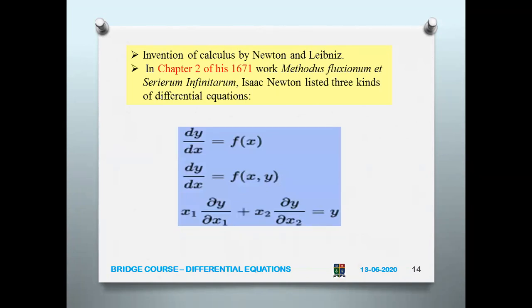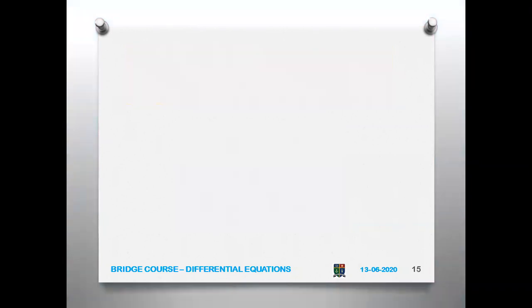That is dy by dx is nothing but f of x, and dy by dx can be equal to f of x comma y also, and a partial differential equation. That is when y depends upon two independent variables x1 comma x2, then we get this partial differential equation: x1 dou y by dou x1 plus x2 dou y by dou x2 equal to y. So Newton developed some differential equations in his time itself. So it is not that we are seeing differential equations only now. Then itself it had come.